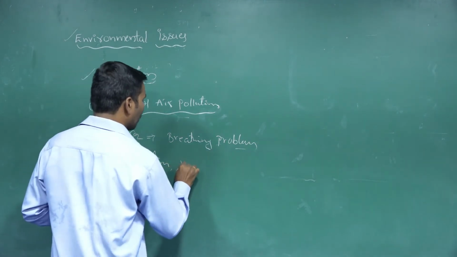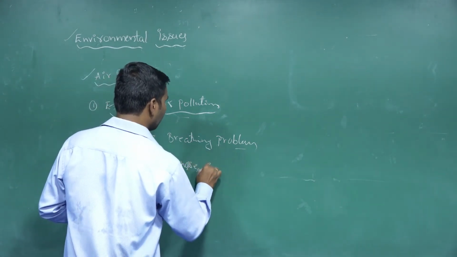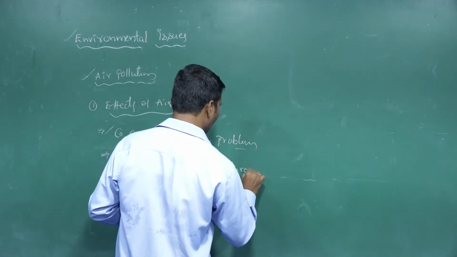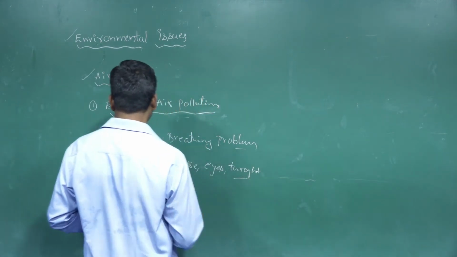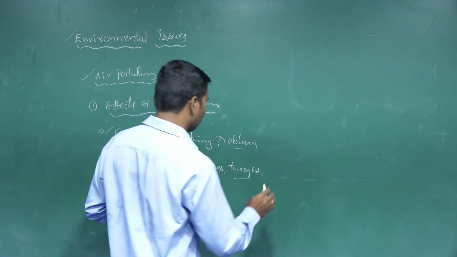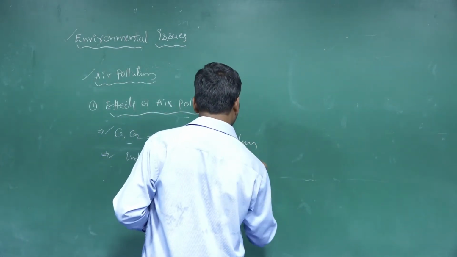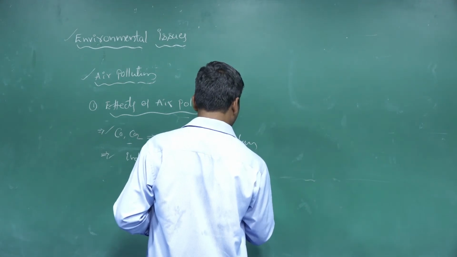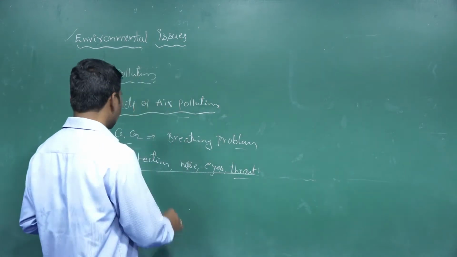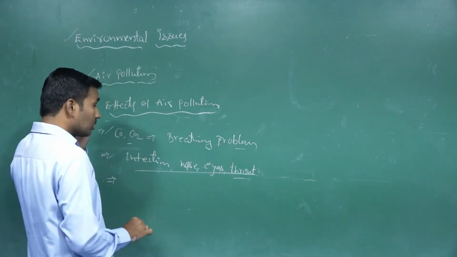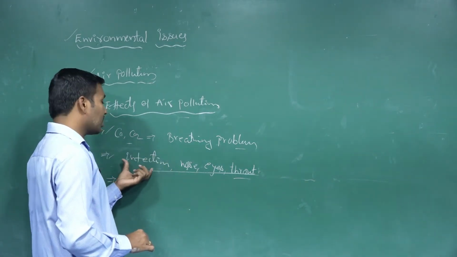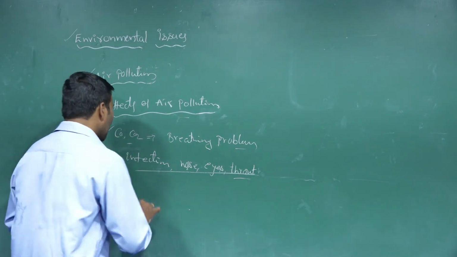infections in the nose, eyes, throat, etc. In these sensitive places they get infections. So this is also an effect of air pollution, the infection effect. Irritations also form because of air pollution. And